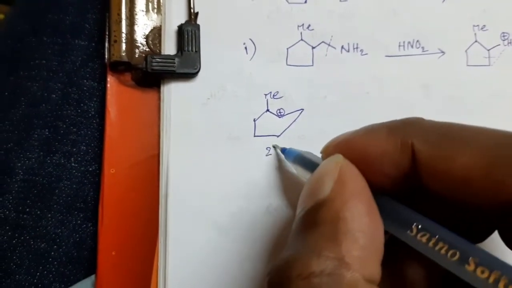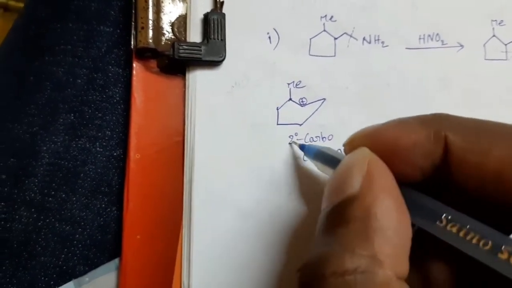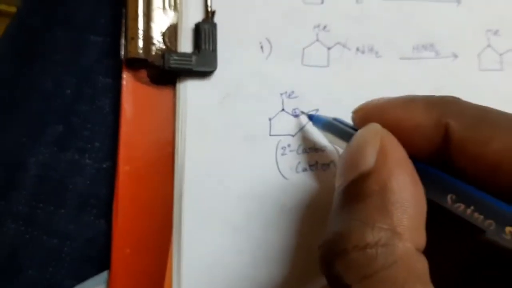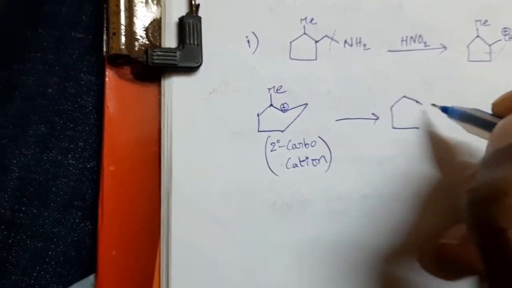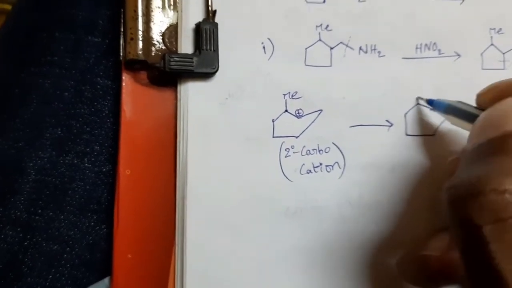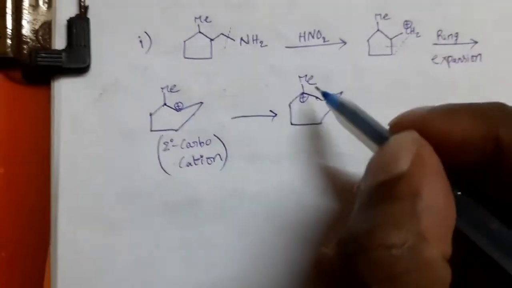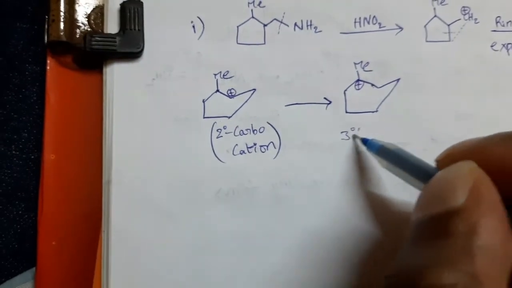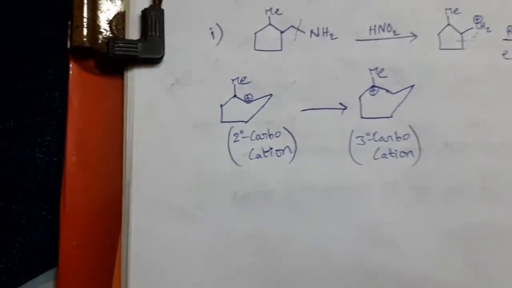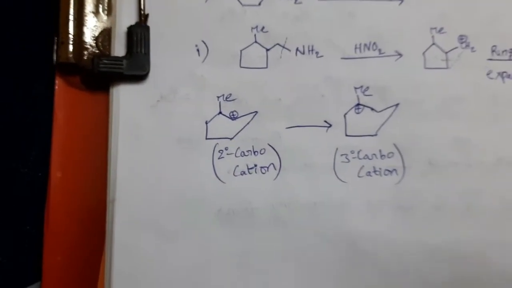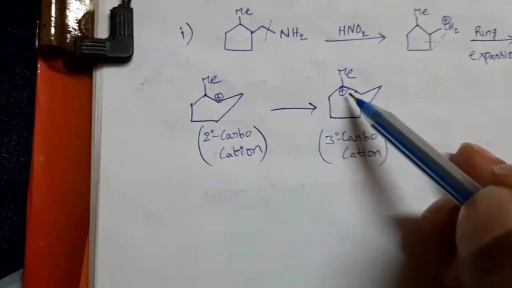Now it is a secondary carbocation. Now this positive charge is shifted to the adjacent carbon atom, because here it is a tertiary carbocation. Already we know about carbocation stability: a tertiary carbocation has more stability than secondary and primary. That's why this positive charge shifted from this carbon to this carbon. Then we can get this structure.